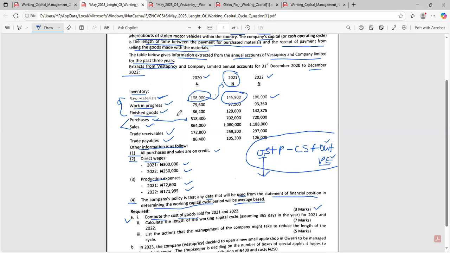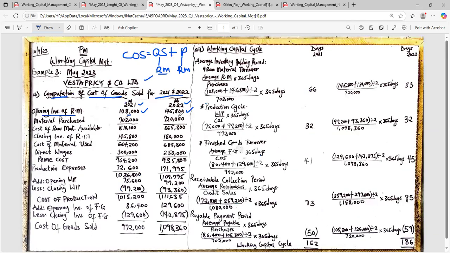So now that we have captured our opening stock of raw material, it is wise for us to also capture the purchases of the raw material. Am I making sense now? So what is the purchase of the raw material? 702 and 720. 702 for 2021 and 720 for 2022. So let's go and put it here.